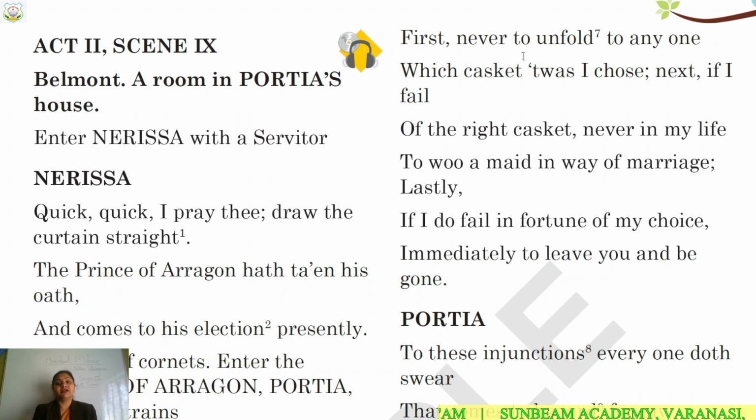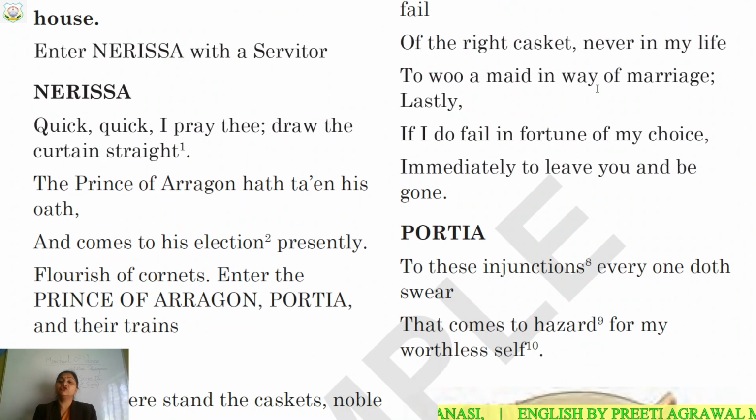This is the second condition. The first condition is he will never reveal which casket he had chosen. The second condition is that he will not be able to marry any other lady in his whole life. It is a great risk. But those who are very serious about Portia, those who really want to marry Portia, only they will come. Otherwise, who is going to take the risk?